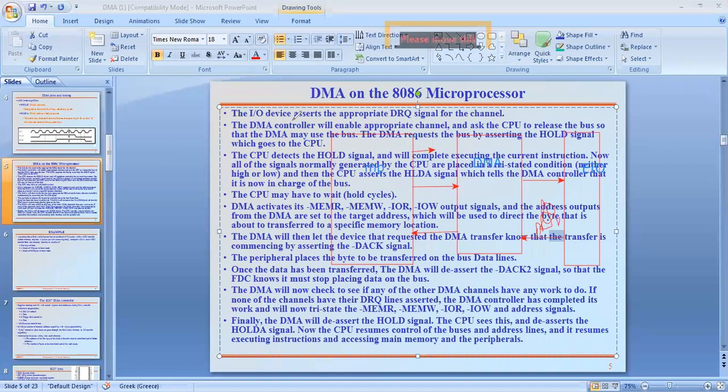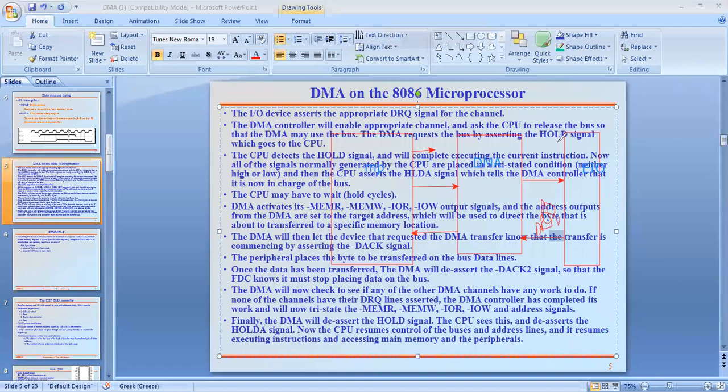The CPU detects that hold signal, and it will complete executing the current instruction. Now all of the signals normally generated by the CPU are placed in a tri-state condition. By default, all the states are in tri-state, the high impedance state, in between input and output.